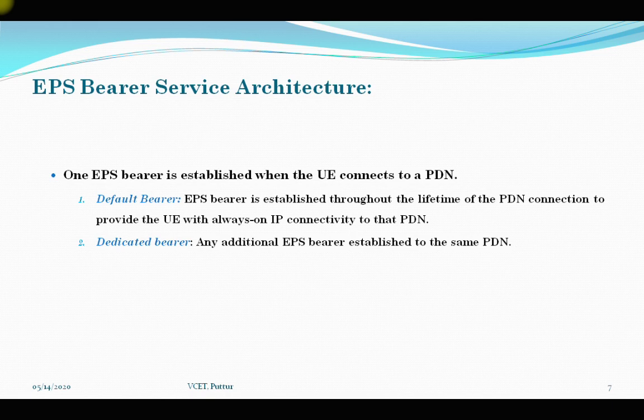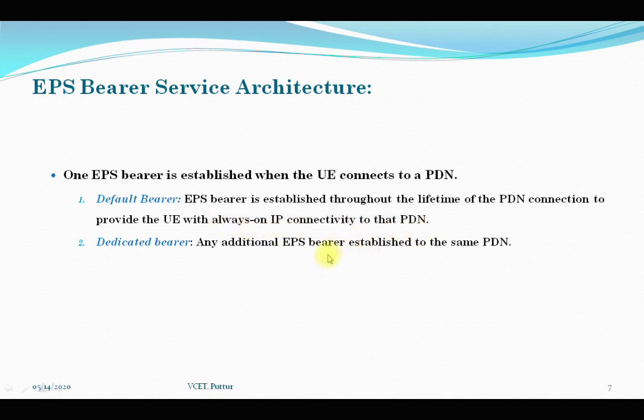This is called the default bearer. The default EPS bearer is established throughout the lifetime of the PDN connection, mainly to provide the user equipment with always-on, that means your internet protocol connectivity should be always on to that PDN.